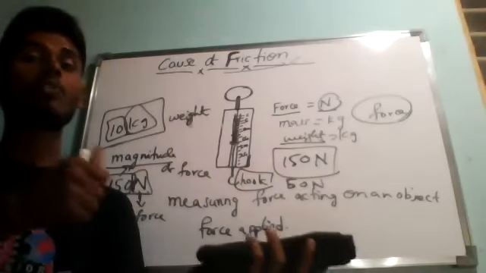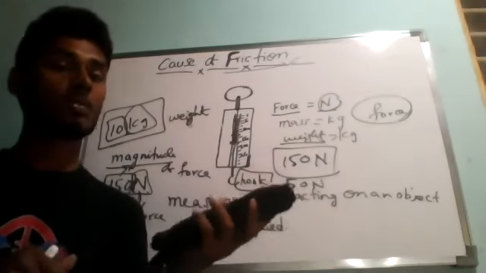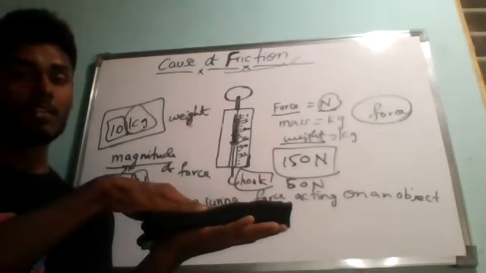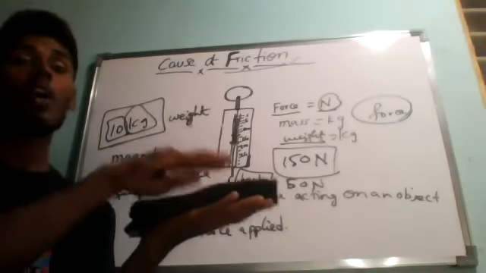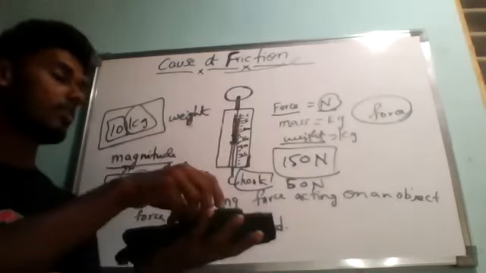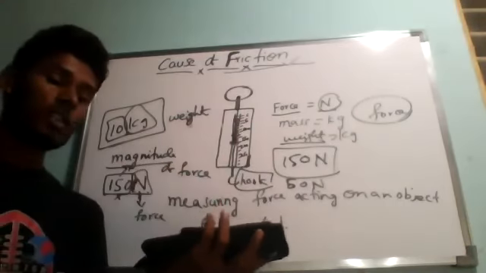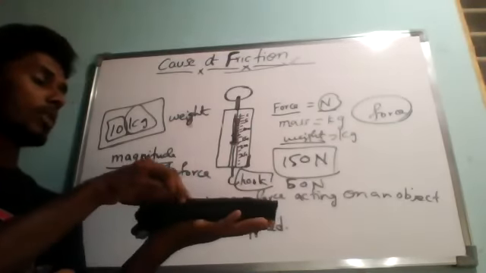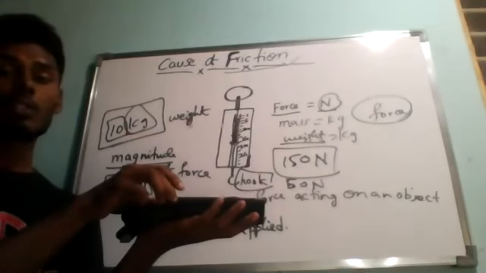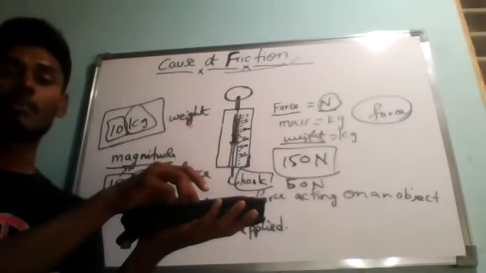Then we can see how much force we are applying. Suppose this is my object, let me imagine. Now I am pulling this duster. I need to know how much force is required to pull this object.